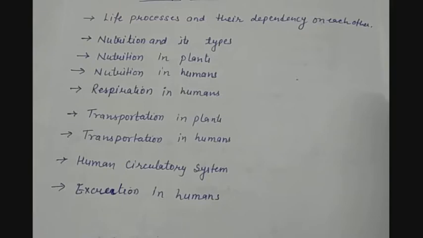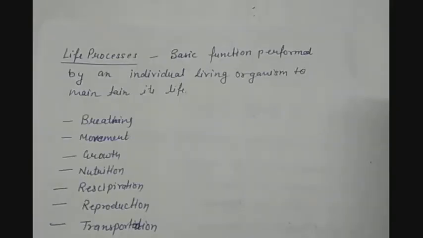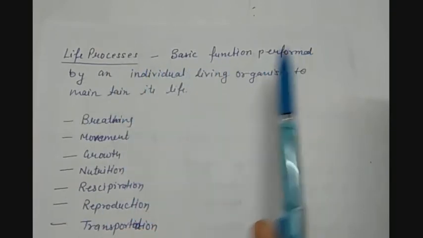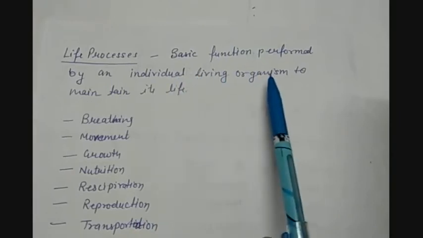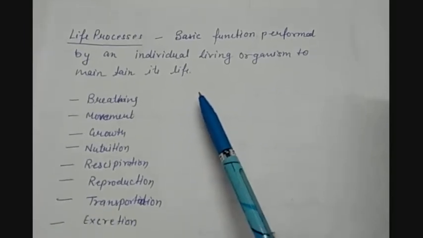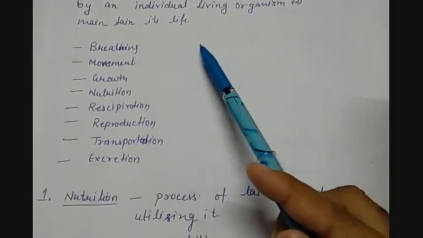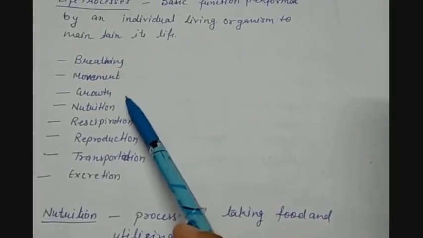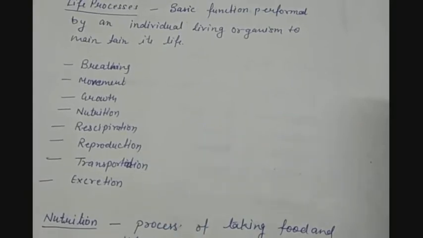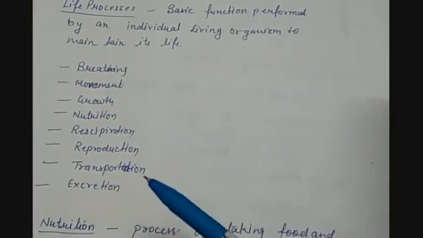So let's get started. Before starting the chapter, the first question that comes to our mind is, what are life processes? So children, life processes are the basic functions performed by an individual living organism to maintain its life. We can identify the living and non-living by breathing, movement, growth, nutrition, respiration, reproduction, transportation and excretion. So all these are the activities which are done in a living organism.